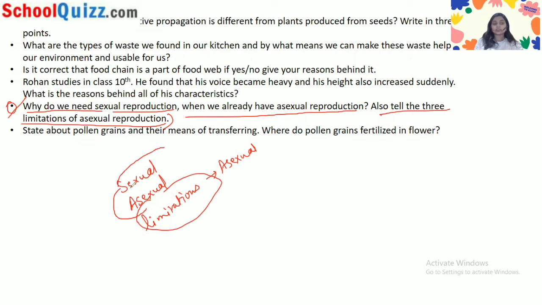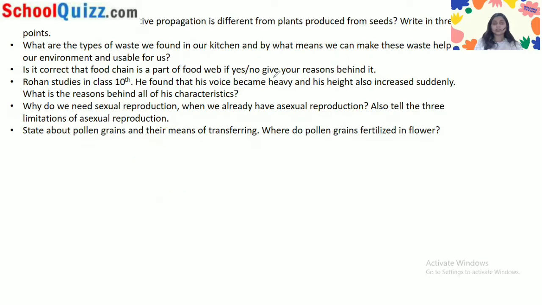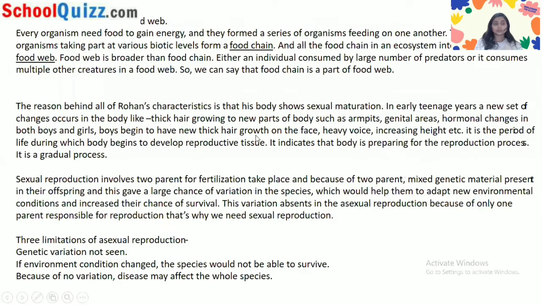That's why sexual reproduction came, and that's why we need it, because there are some limitations in asexual reproduction. Now let's move on to how we can write this in our exam. So this is the answer.